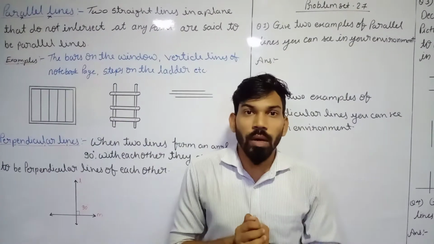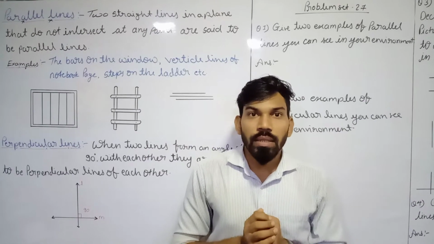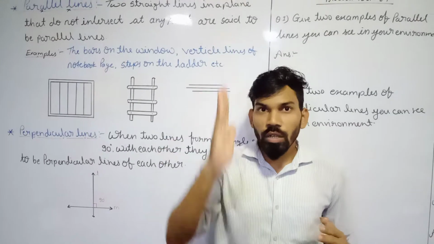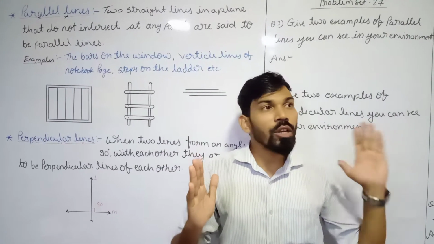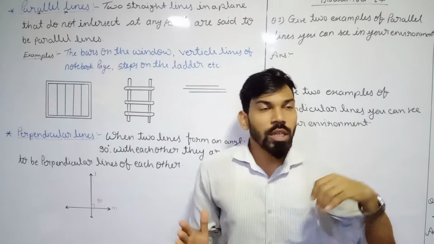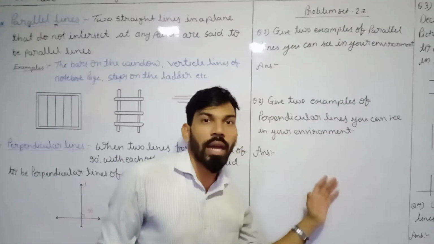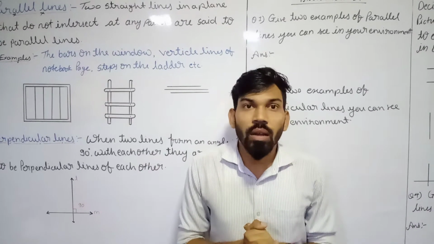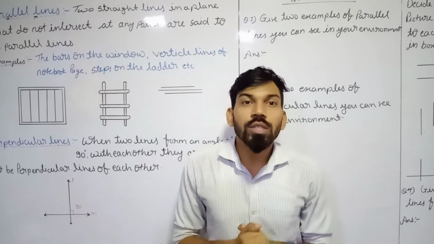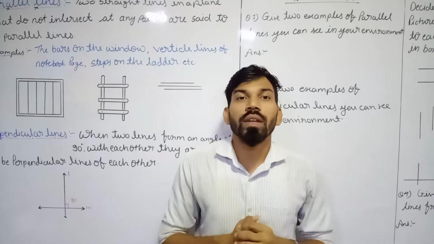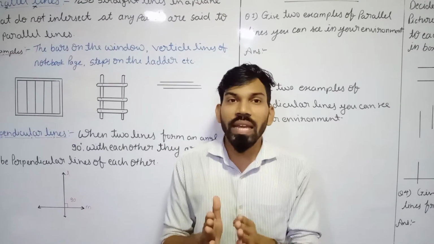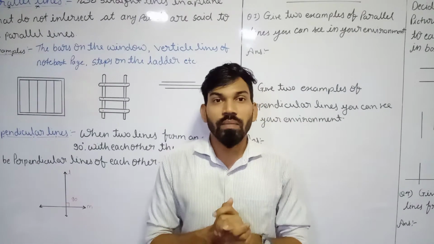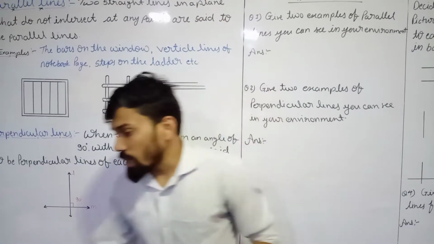If we are talking about parallel lines, take the corner of the house where we are living. So one corner and second corner. We have four walls in our house. If one line is on this wall and the second is on the opposite wall, can we say these two lines are parallel? No, because clearly it is said in our definition that the lines are in a plane, meaning in the same plane, which do not intersect each other, that are called parallel lines.